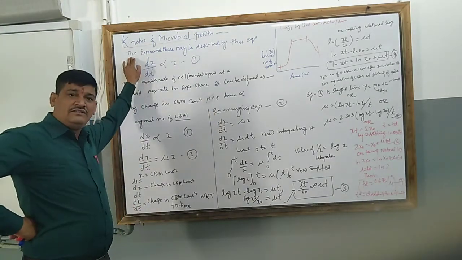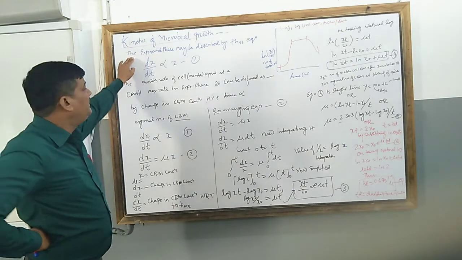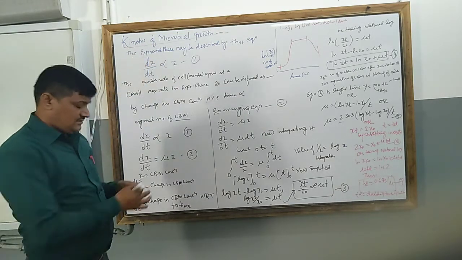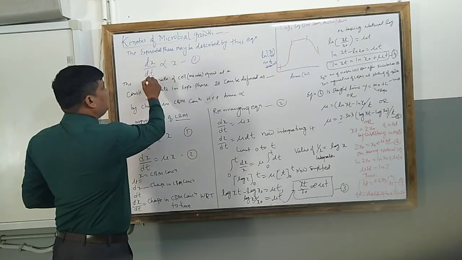The exponential growth curve can be defined by applying dx by dt. And what is dx by dt?